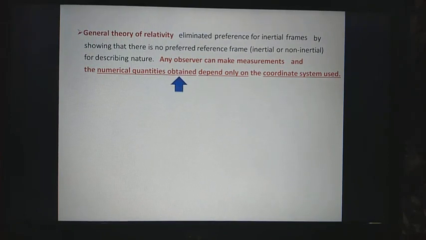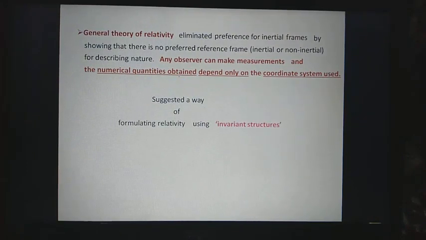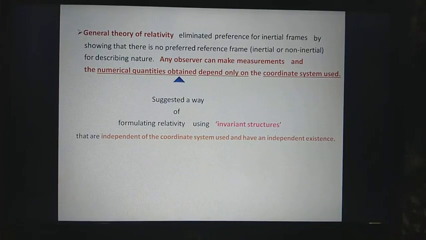This suggested a way of formulating relativity using invariant structures that are independent of the coordinate system used and have an independent existence. So, we were in need of those quantities in terms of which, if the physical laws are expressed, then they are independent of coordinate systems.